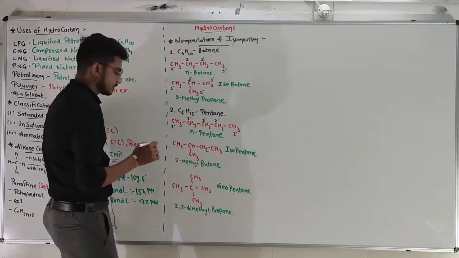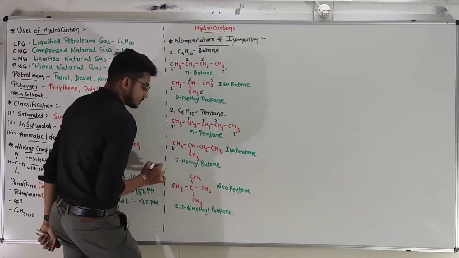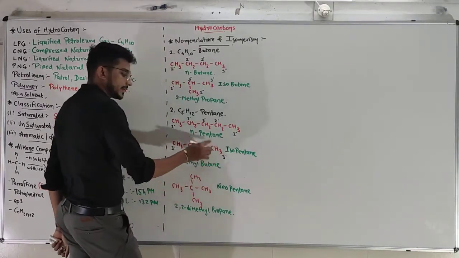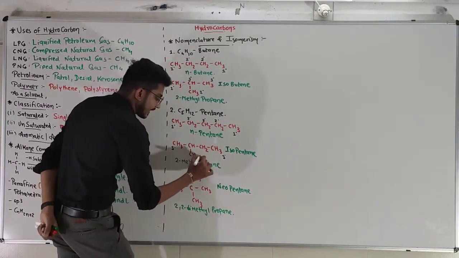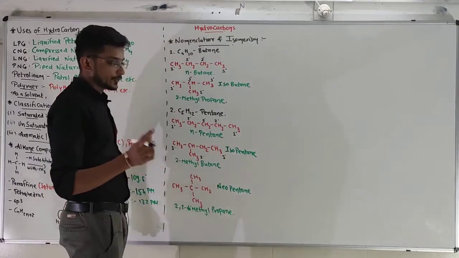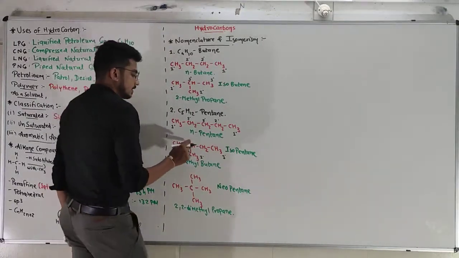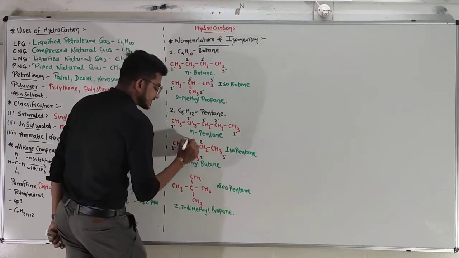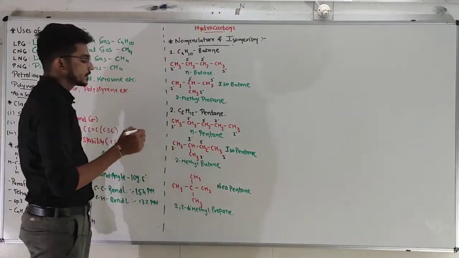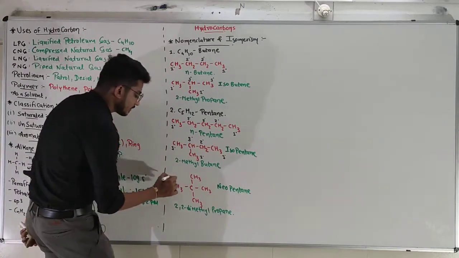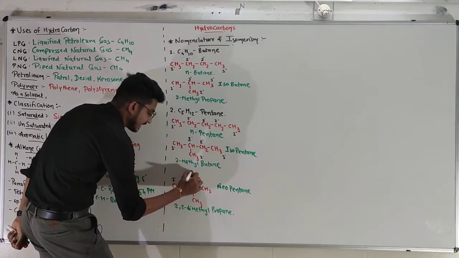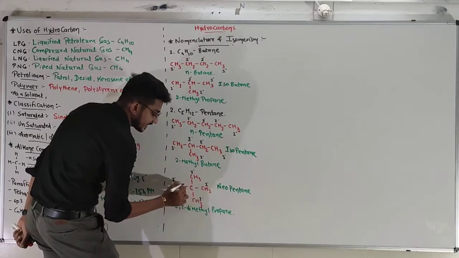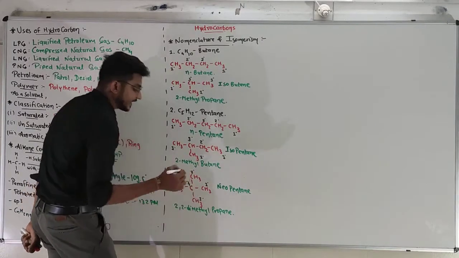Here, primary carbon because connected to one carbon, primary carbon again connected to only one carbon, primary carbon because connected to only one carbon, and this carbon is connected to 2 carbons, that's why secondary, and this is connected to 3, that's why tertiary. Here, now it will be easy. Primary carbon, primary carbon, primary carbon, primary carbon. This is connected to 4 carbons, that's why it is quaternary carbon.